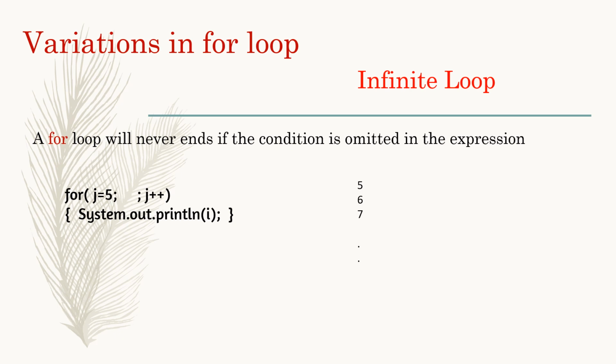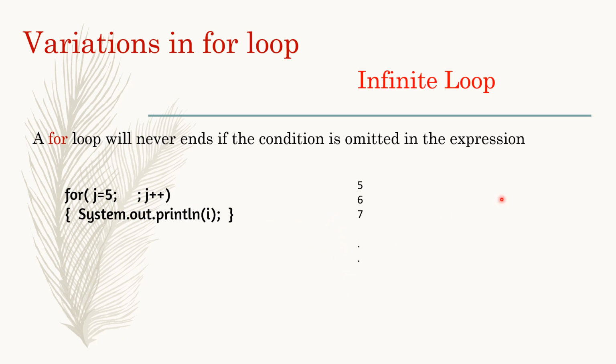The next variation is omitting the condition. The for loop will never end if the condition is omitted in the expression. Here you can see the starting number is 5, the condition is omitted, and j++. That means the loop will go on counting 5, 6, 7. If we are saying System.out.println(i), the value of i will start from 5. It will go on printing, adding. The ending condition is not there, that means the loop will never stop.